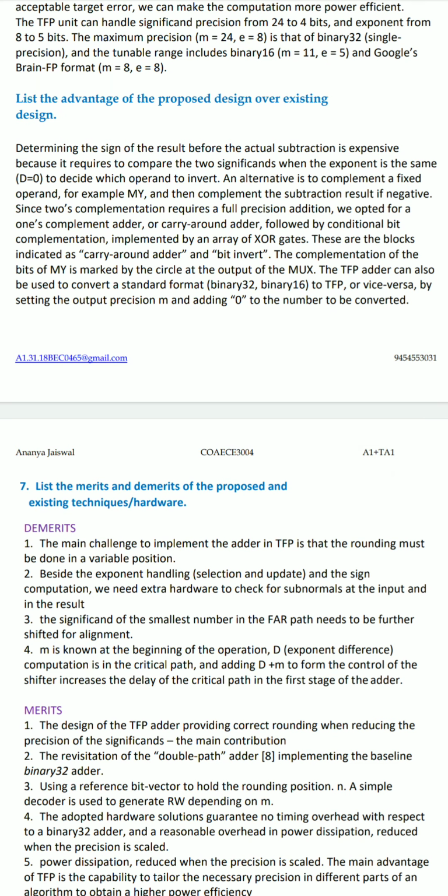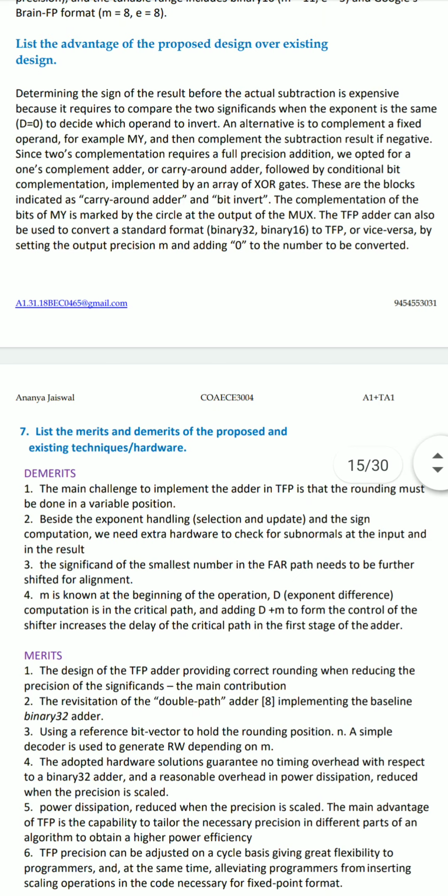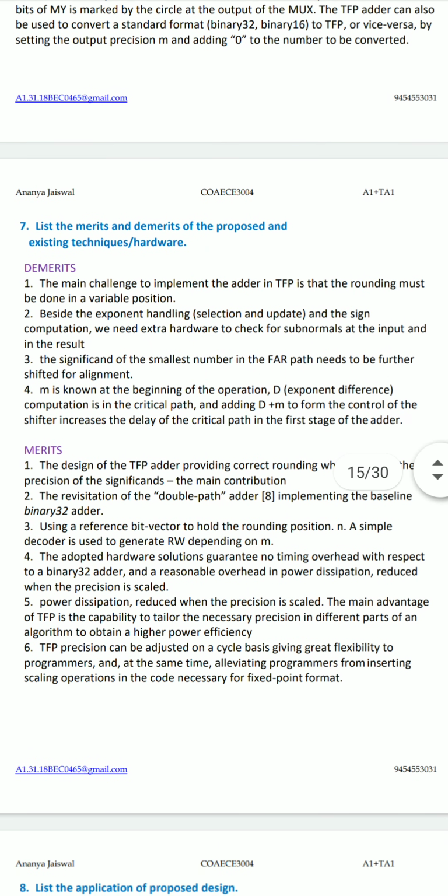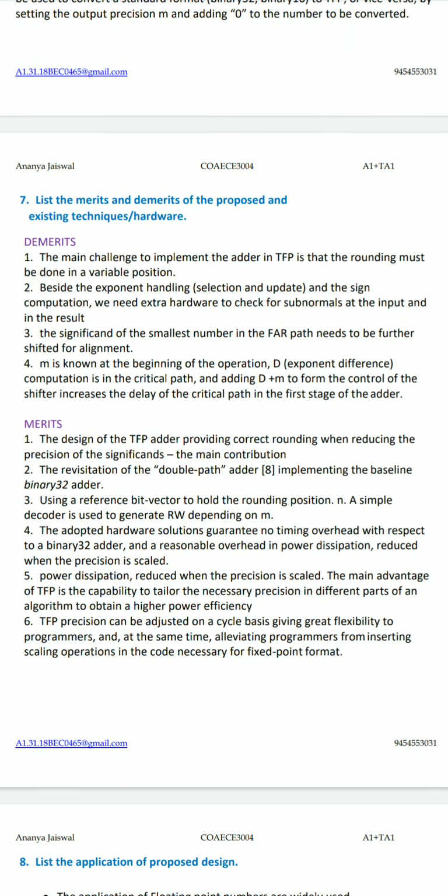The TFP adder can also be used to convert a standard format to TFP or vice versa by setting the output precision m and adding 0 to the number to be converted. So I hope we have clearly listed the advantages of the proposed design over the existing design, and therefore moving ahead we have question 7, to list the merits and demerits of the proposed and existing techniques in hardware. So the following are the demerits and the merits for the proposed technique.